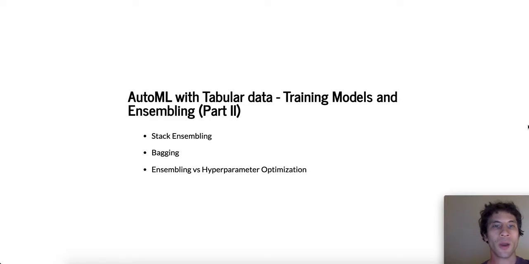In this video, we'll go over the second half of the Training Models and Ensembling notebook. Here we'll cover topics like stack ensembling, bagging, and the pros and cons of ensembling versus hyperparameter optimization.